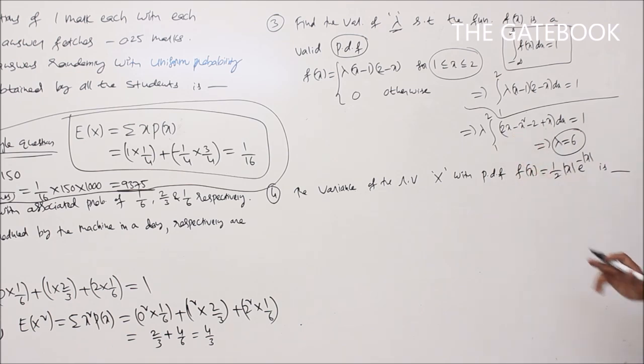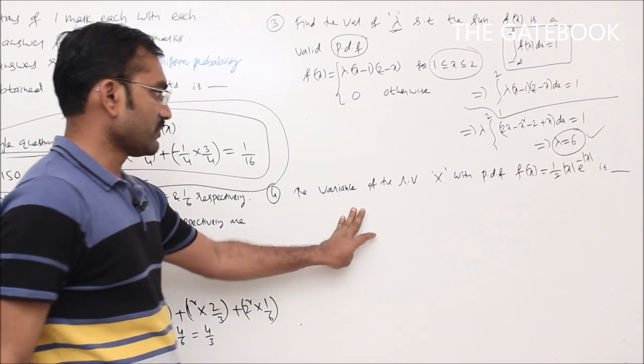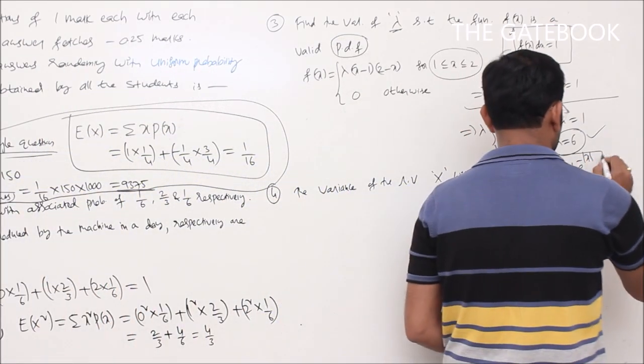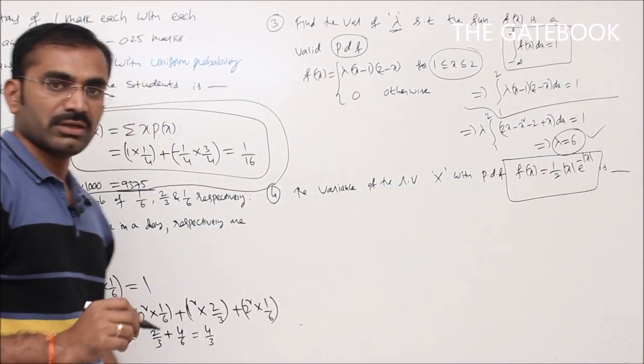Integrate term by term and apply the limits, upper limit minus lower limit, solve for lambda, that will give lambda is equal to 6. So this is the answer for the third question. Now come to the fourth question: the variance of the random variable x with the given PDF. Let's find the corresponding variance of the random variable.